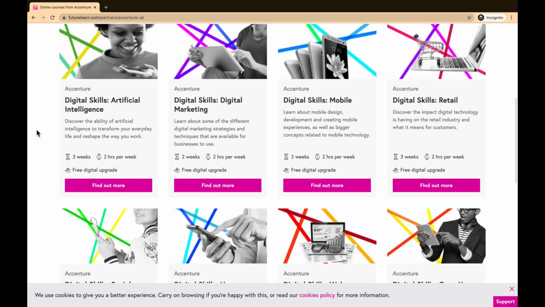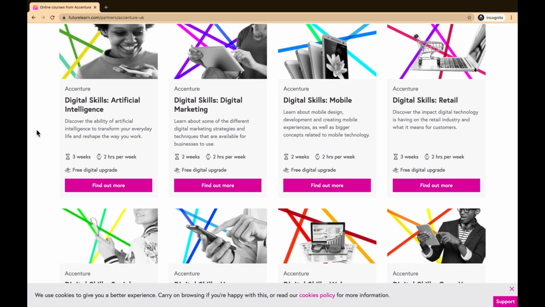Next course is on digital marketing. So here you will learn different digital marketing strategies and techniques that are available for businesses to use. So it's a very important course guys. You can also start working part-time if you acquire good digital marketing skills.